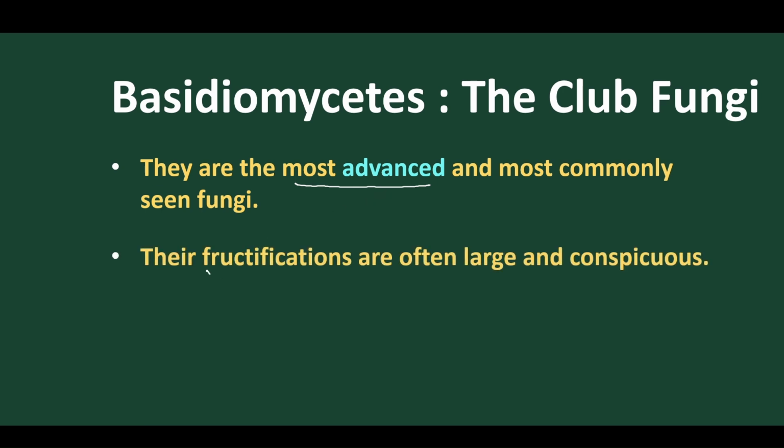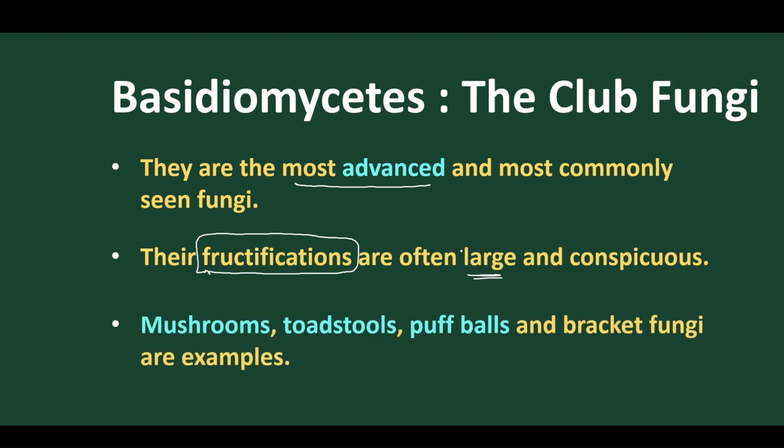The fructification, the fruiting bodies of this particular fungi, are very large. For example, mushroom, toadstool, puffballs or bracket fungi. These are the basic examples of this fungi that is called the club fungi. Why is it club fungi? Because the basidia look like a club-like structure, for which we call them club fungi.